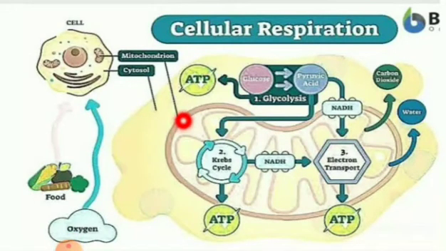Next, cellular respiration. Cellular respiration is the process by which organisms break down glucose into a form that the cell can use as energy. This is glucose. These are the steps. First step, glucose, pyruvic acid, and then Krebs cycle. Next, electron transport. Then finally, it produces energy in the form of ATP. So the energy is then made available to living cells in the form of ATP. Cellular respiration takes place in the cytoplasm and mitochondria of the cells. Here only cellular respiration takes place.